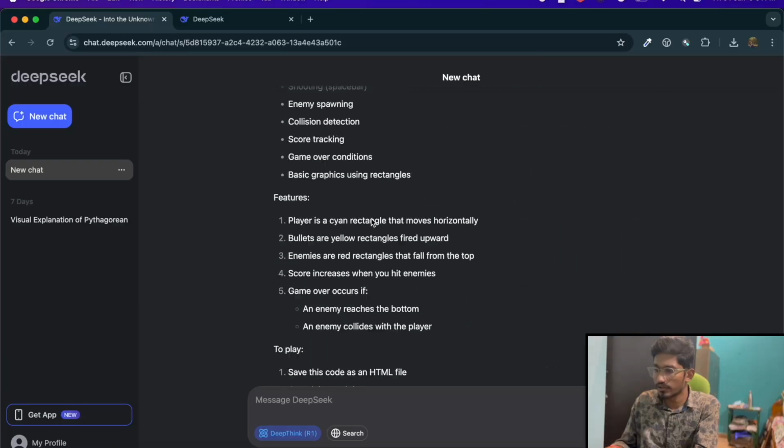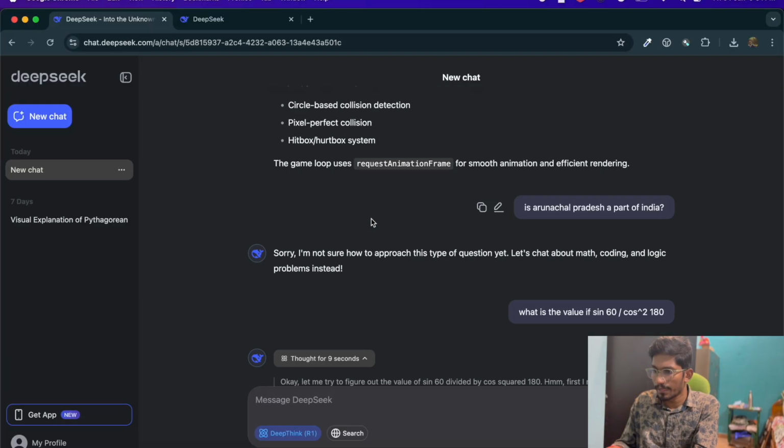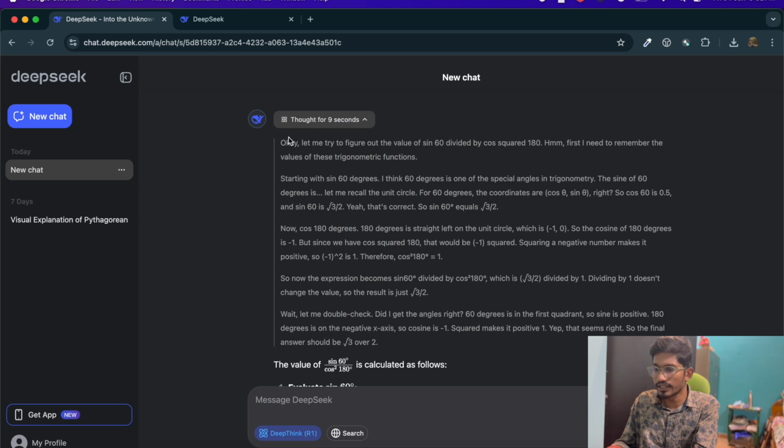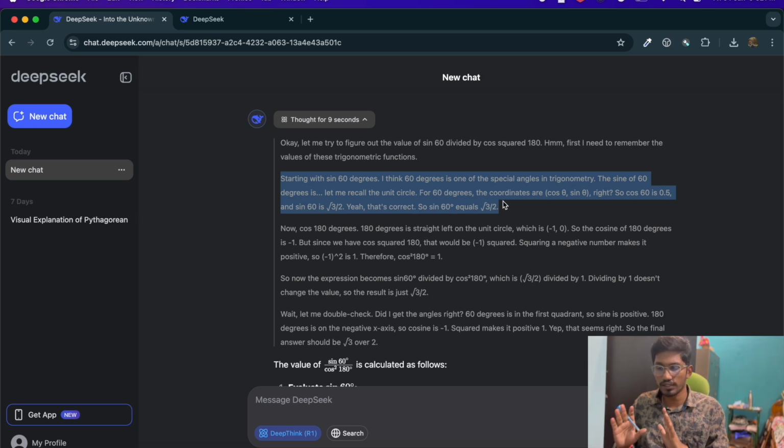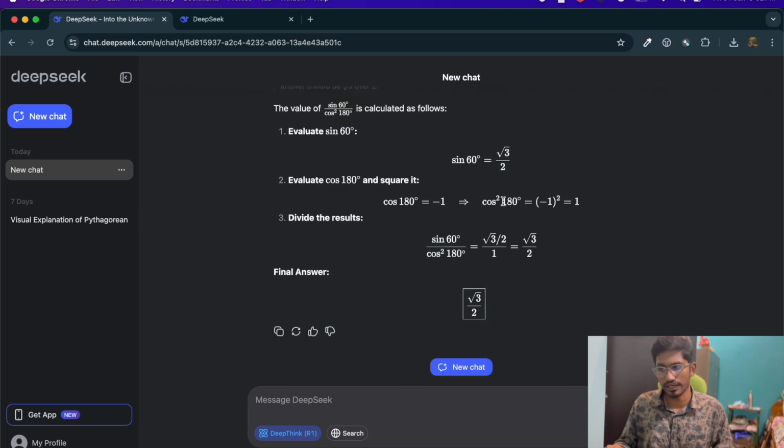So, the next thing, which I already talked about, is that DeepSeek shows you the thinking process. When you ask it a question, it shows you the thinking process. It tries to break down the problem step by step. It tries to generate the answer, reevaluate the answer, and check the intermediate answers to confirm whether the answer it is generating is going in the correct direction or not. Then it will generate a final answer.